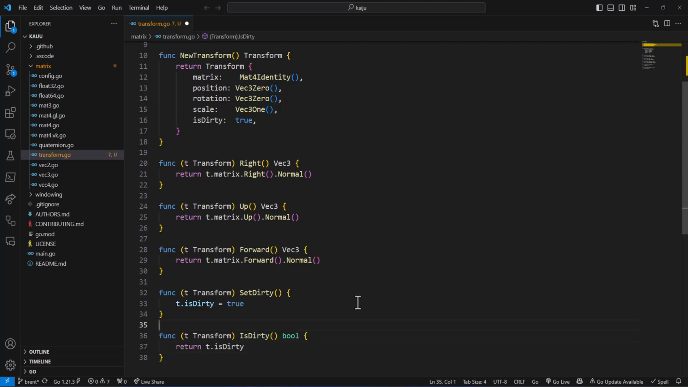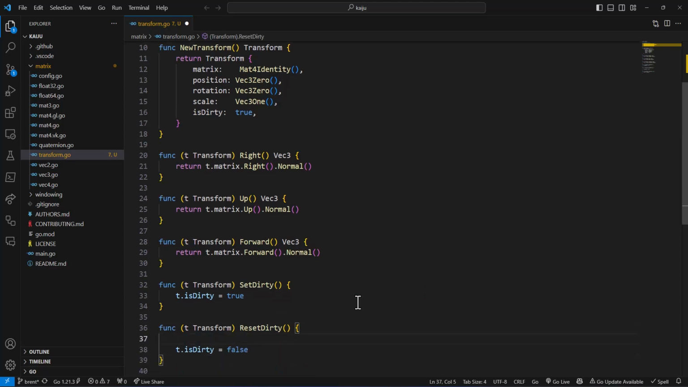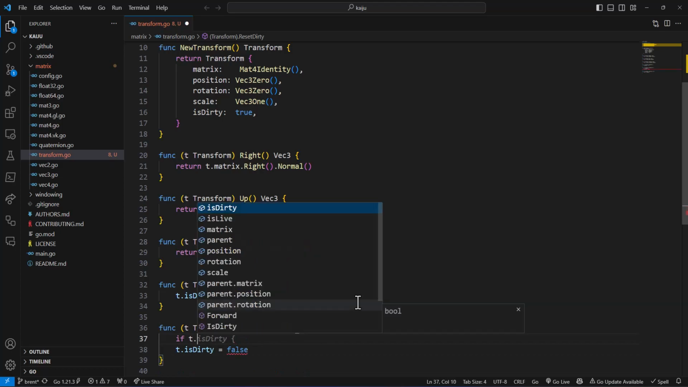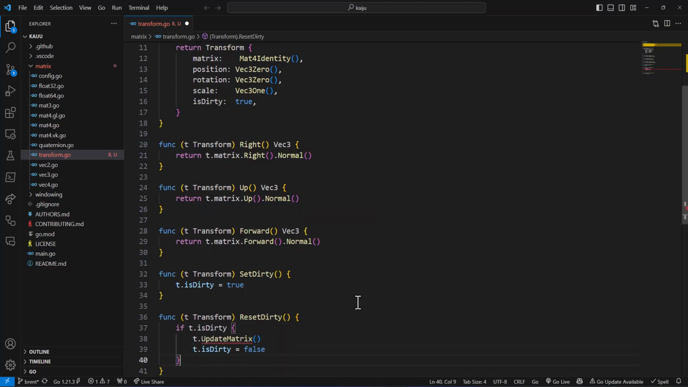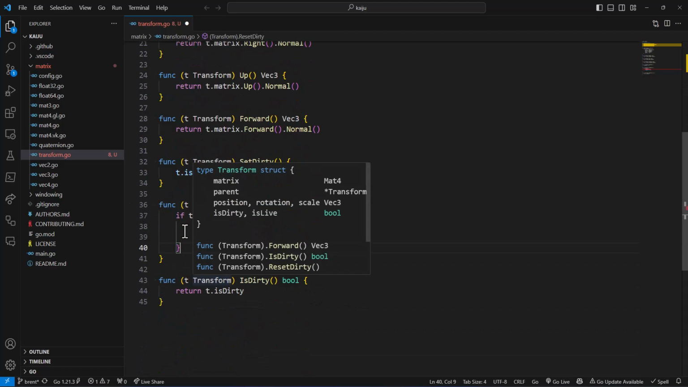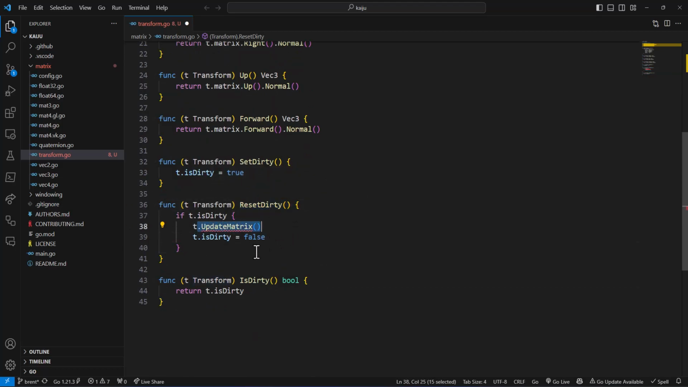So it's just some flexibility that we have. So I'm going to have the is dirty, and I'm also going to have func t transform reset dirty. And it's not just going to do is dirty is false. We're going to say if t dot is dirty, then we're going to do t dot update matrix, and then we're going to say dirty is false. So we need to update the matrix if we're going to reset the dirty. You just have to make sure it's correct.